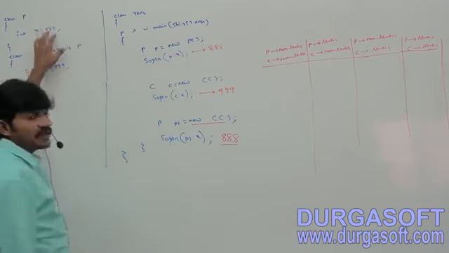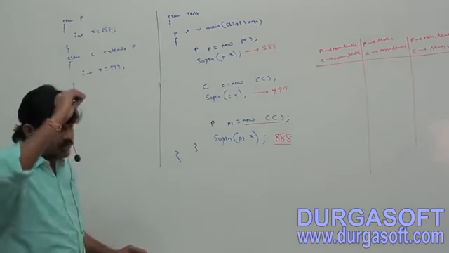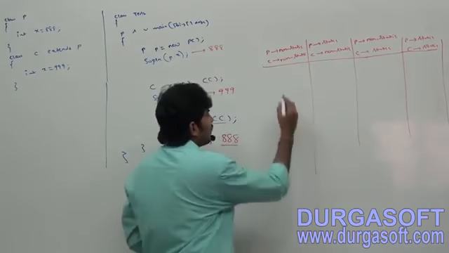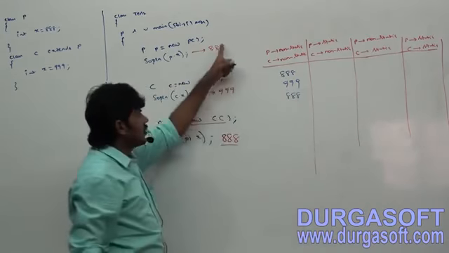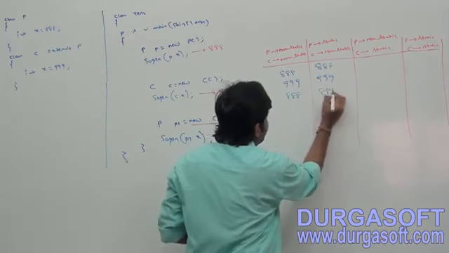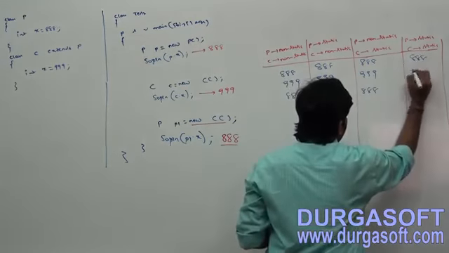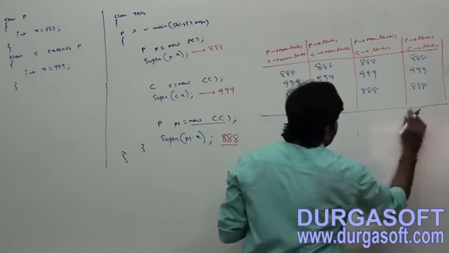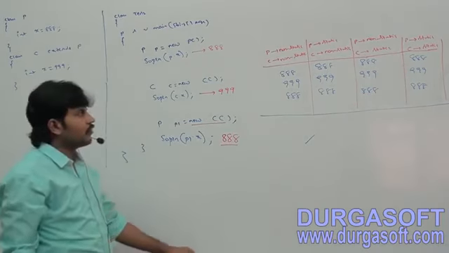Whether the variables are static, non-static, or non-static, static, there is no change in the rule. The rule is always the same. That's why in all these cases, the output we get by default is 888, 999, 888. Even in this case also, 888, 999, 888, like this is the output by default we are going to get. Are you able to understand? This is the output by default.